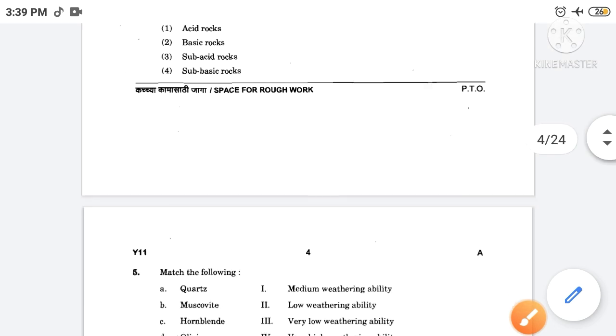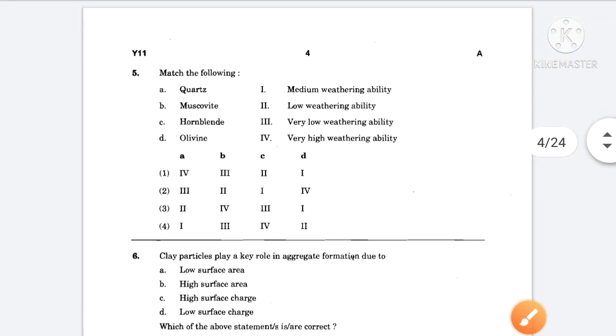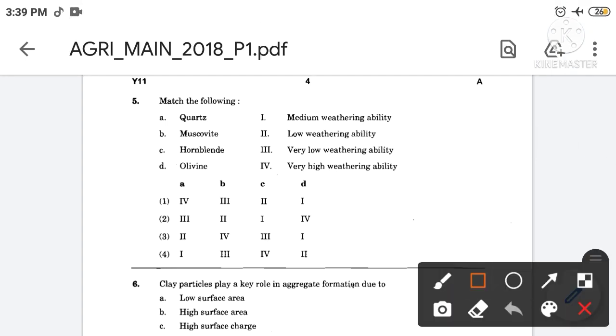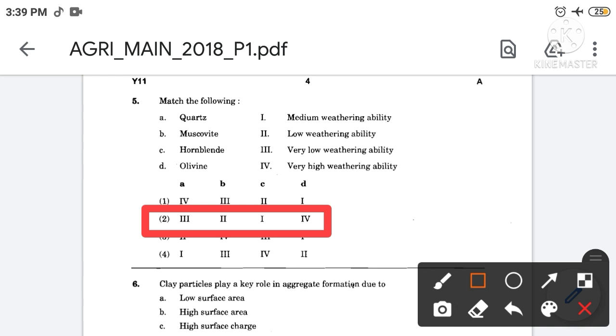Then next, match the following. The correct answer is option number 2nd. So the quartz have very low weathering ability. Muscovite have low weathering ability. Hornblende have medium weathering ability and olivine have very high weathering ability.